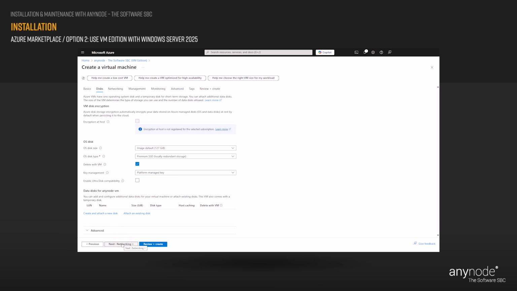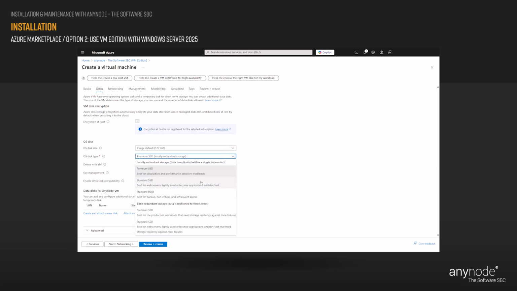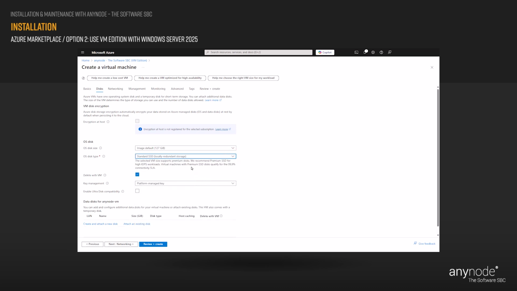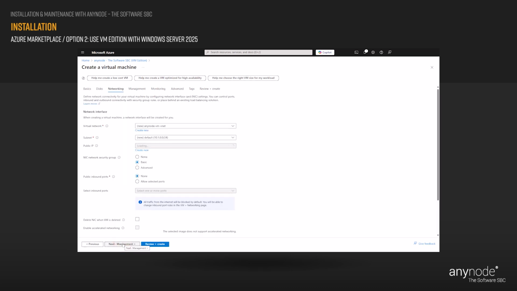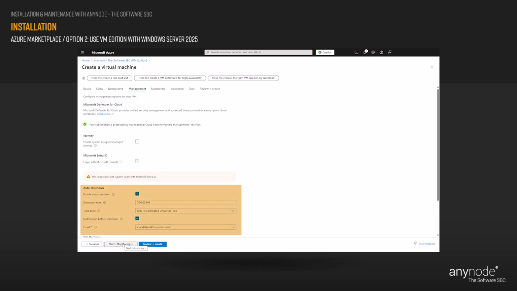At disks, you can choose between Azure managed disk types to support your workload or scenario. With a session border controller, there is normally no intensive drive access. The standard type is suitable for most deployments. Choose the standard SSD. Click on the Next button. At networking, accept the default values. Click Next. At management, you should disable the auto shutdown.